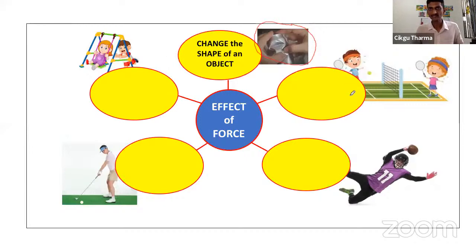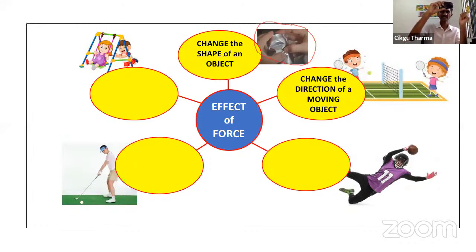Okay, look at this. When you play badminton, you have a shuttlecock. When the shuttlecock moves here, a player hits it. What happened to the shuttlecock? It goes in the next direction, to the opponent.